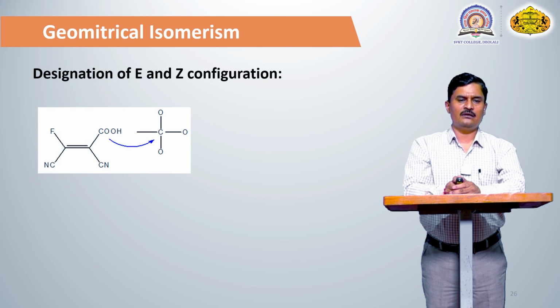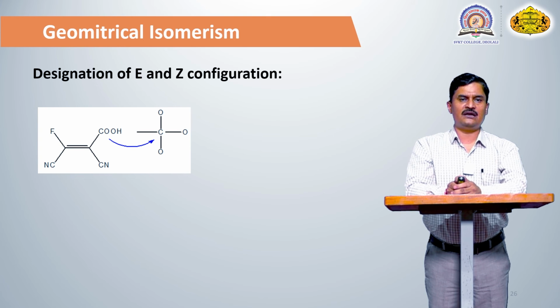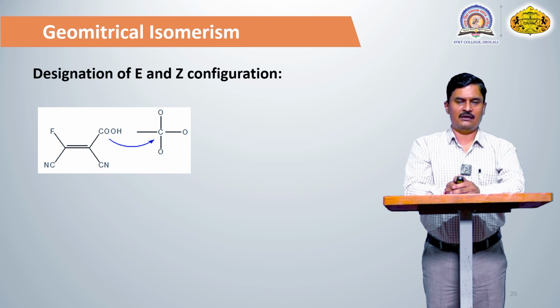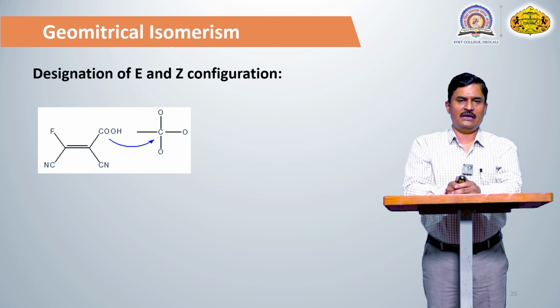Then another example: carbon number 1 is attached with fluorine and C triple bond N. The atomic number of fluorine is 9 and the atomic number of carbon is 6, so fluorine is higher. So fluorine has the first priority and C triple bond N has the second priority. Similarly, carbon number 2 is attached with the CHO group and C triple bond N. In CHO, the first atom is the same, carbon-carbon, and the next atom is oxygen, and in the other case the next atom is nitrogen. The atomic number of oxygen is 8, while the atomic number of nitrogen is 7.